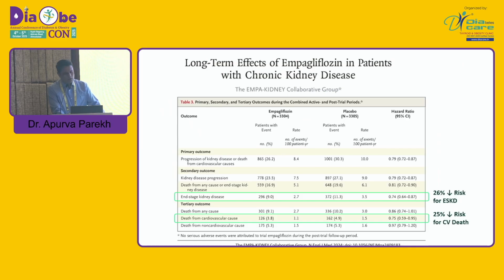This is the final outcome of the long-term effects of empagliflozin in patients with CKD: around a 26% reduction for ESRD and a 26.5% reduction for cardiovascular death. All-cause mortality was not significantly impacted compared to DAPA-CKD, but again we know that this was a broad spectrum trial with lots of early patients taken.